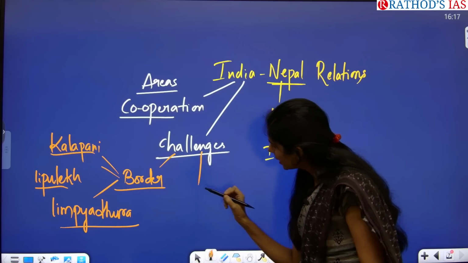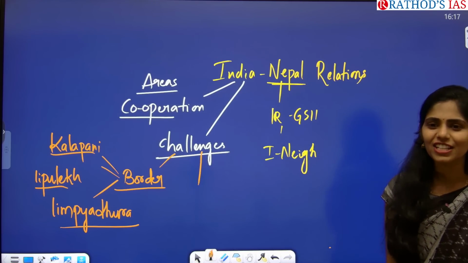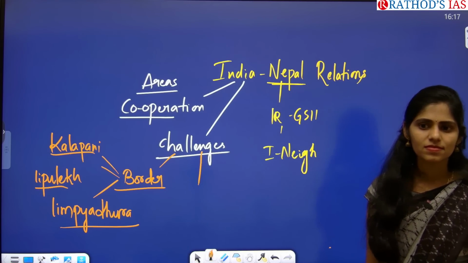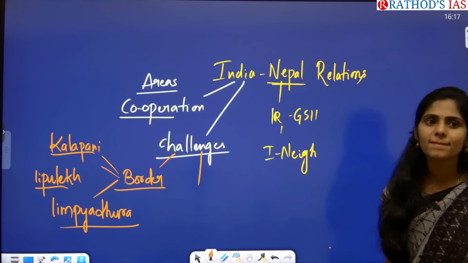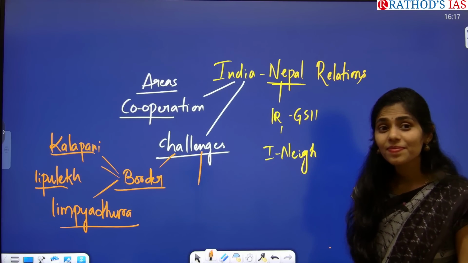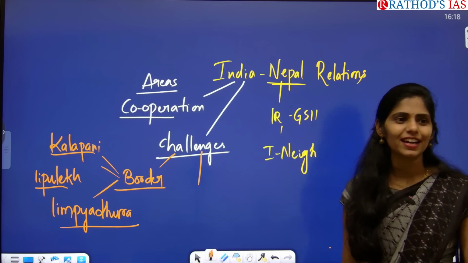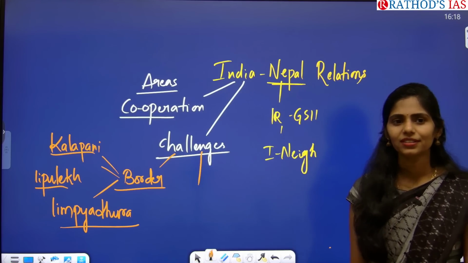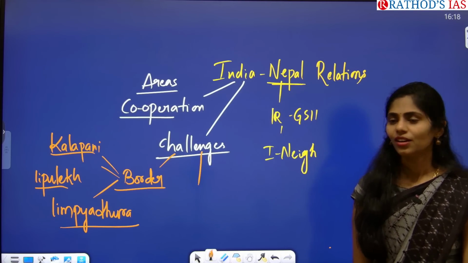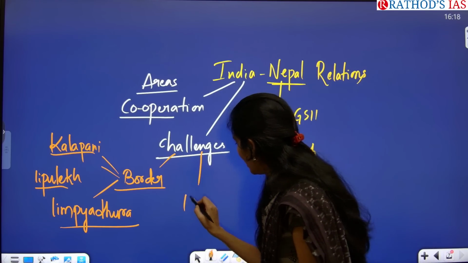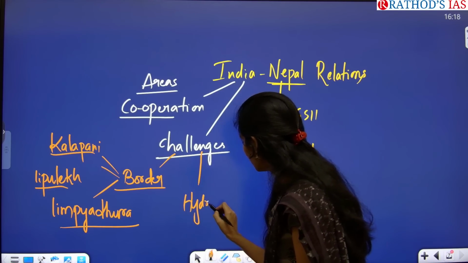And apart from that, can you tell me in which areas we have dispute between India and Nepal? Come on, think. If you see the geography, you can understand. Like the map. Only border issue? Hydropower issue is there.